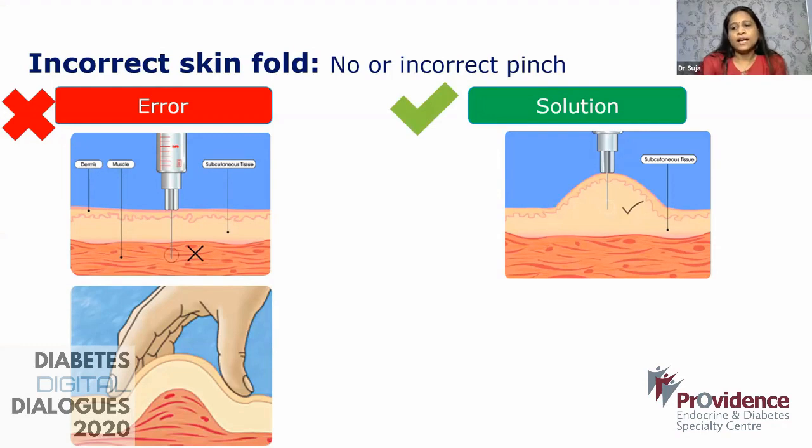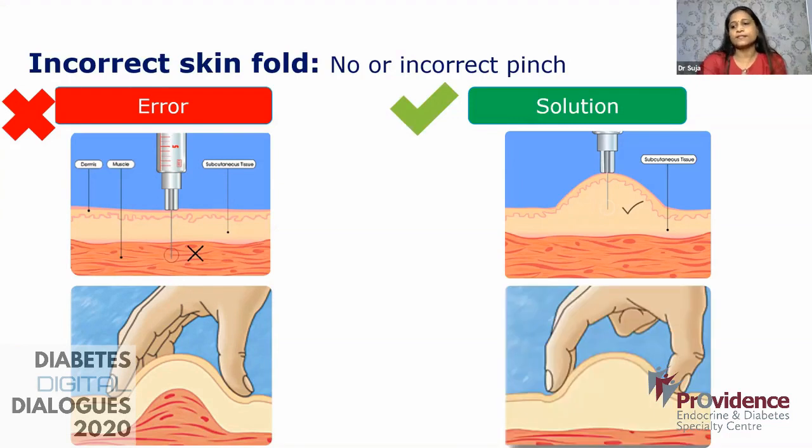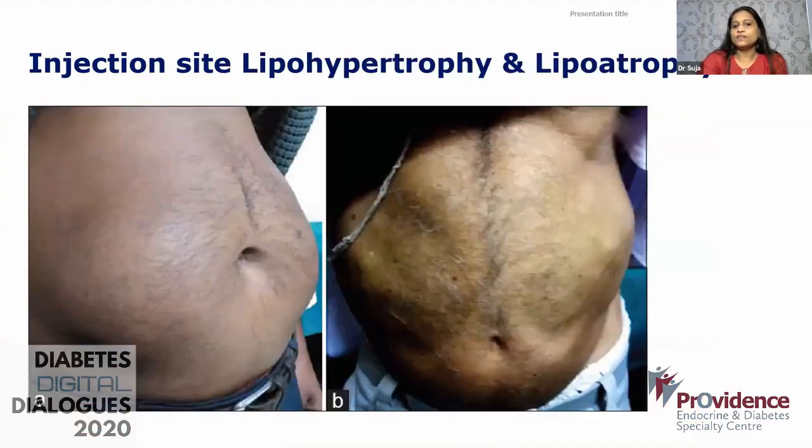Another thing is, many patients release this pinch immediately once the needle has pricked the skin surface. This should not be done because in case of high volume injections, part of the insulin may be lost if withdrawn in a hurry. So it is advised to release the pinch only after the needle is taken out of the injection site.